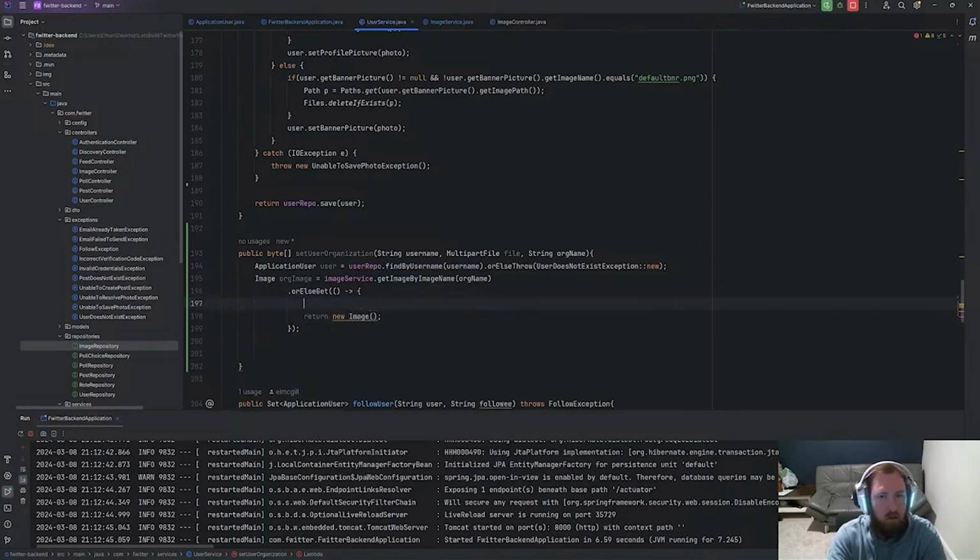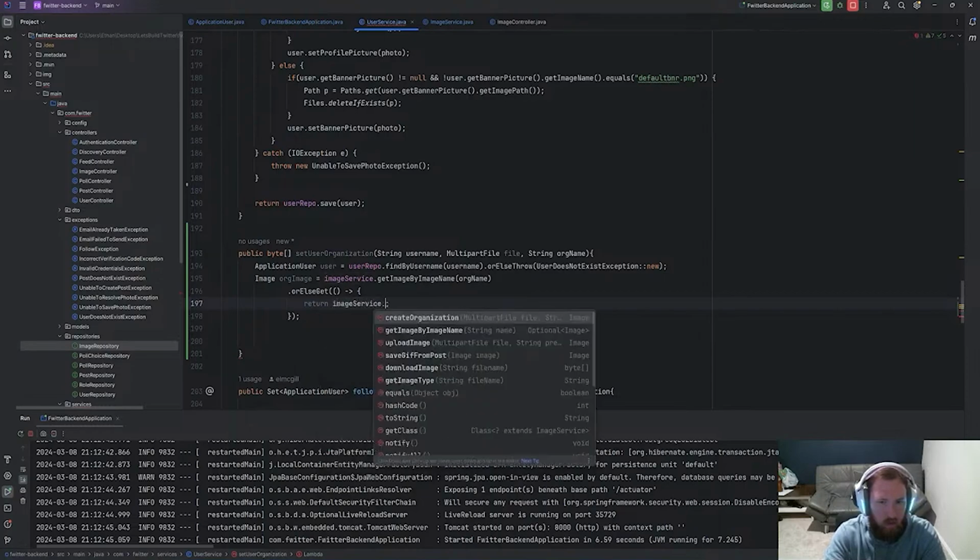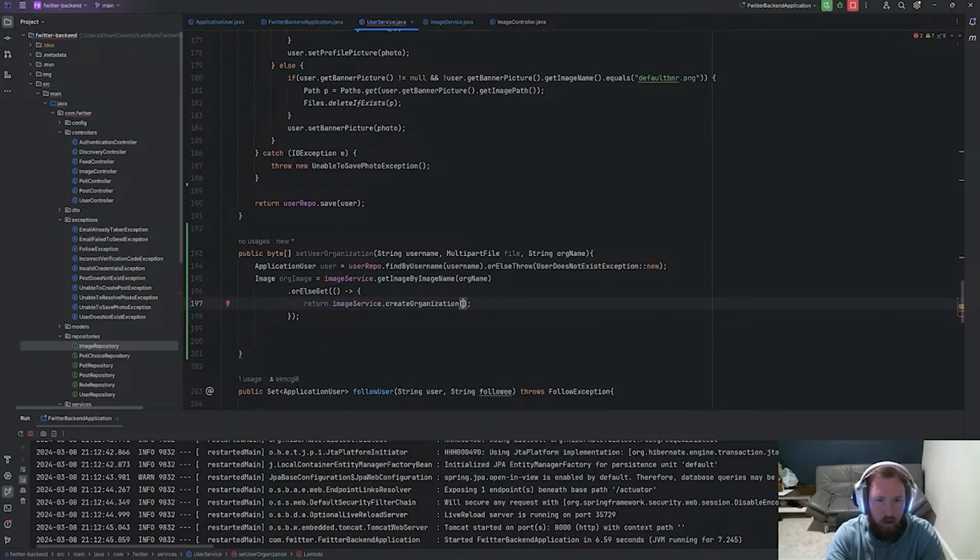If we don't have an image, then we want to go ahead and save this file with the image service and then return it. So we'll say image, and we can probably just return imageService.createOrganization. We have the multi-part file, and then we'll have the org name. Oh, this should be file.